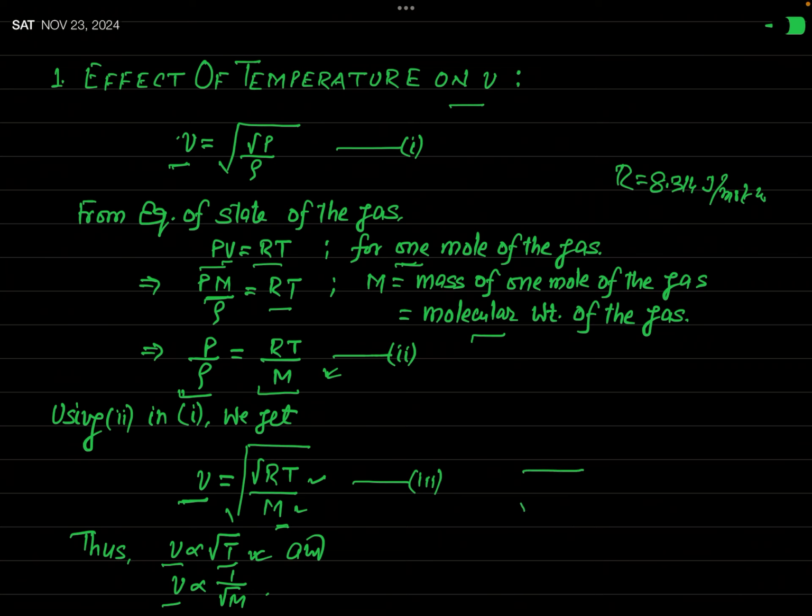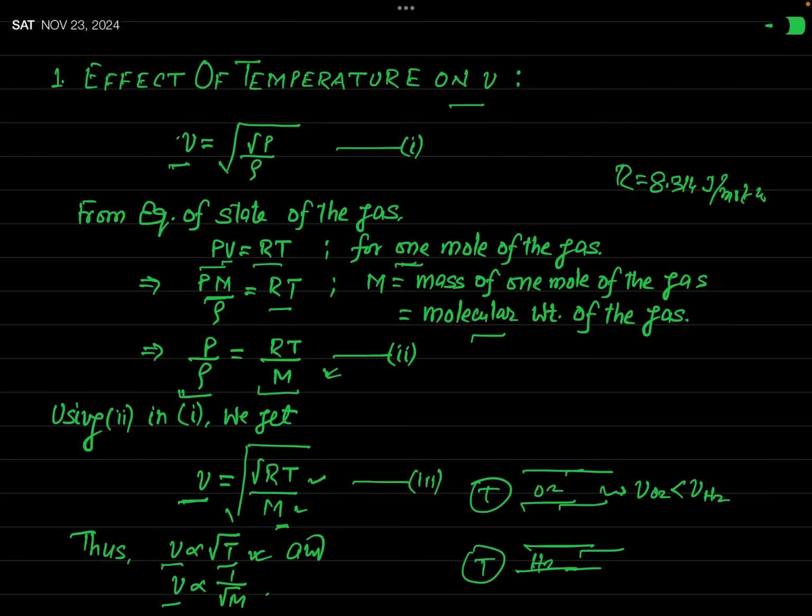If you consider that there are two gases, one is oxygen and another is hydrogen, and you know oxygen is heavier than hydrogen, and both are at the same temperature, let us say T. Then velocity of sound in oxygen gas will definitely be less than the velocity of sound in hydrogen, because molecular weight of hydrogen is smaller than that of oxygen, and that's why the velocity will be larger in hydrogen with respect to oxygen.